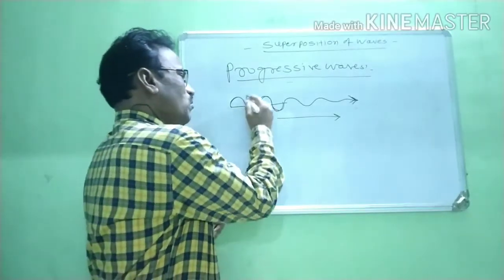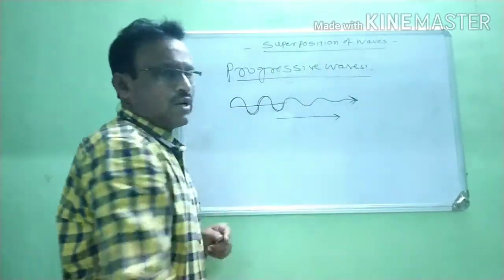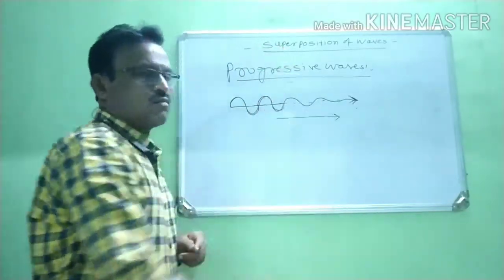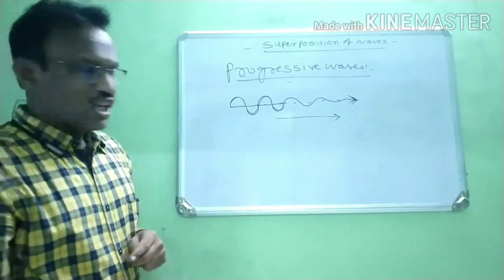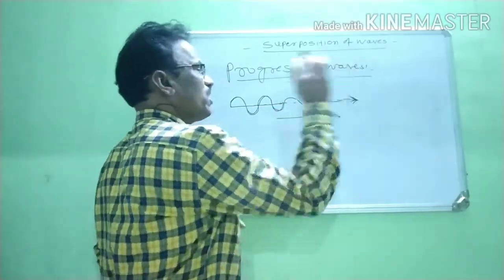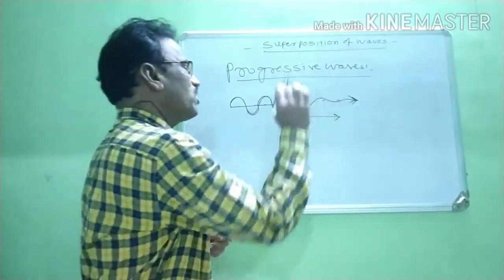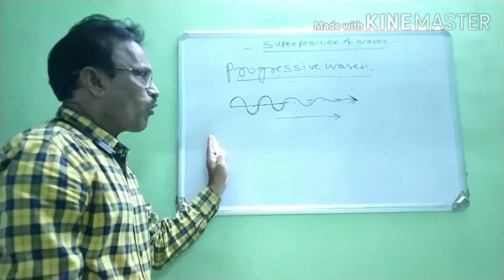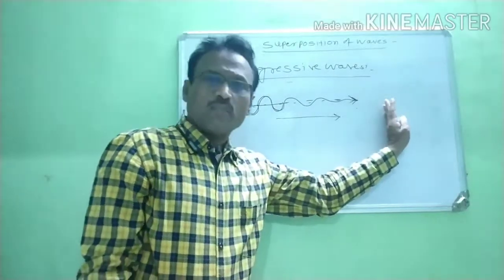Now again we know that when a progressive wave travels through the medium, each and every particle of that medium vibrates. Each and every particle vibrates means the wave travels continuously, and when the wave travels continuously, energy is transferred from one point to another point of that medium.